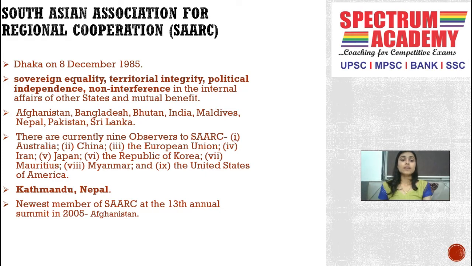Let's have a look at the member nations of SAARC, that is Afghanistan, Bangladesh, Bhutan, India, Maldives, Nepal, Pakistan, and Sri Lanka. Now let's look at the observers of SAARC, that is Australia, China, European Union, Iran, Japan, Republic of Korea, Mauritius, Myanmar, and United States of America. So these are the 9 observers of SAARC.